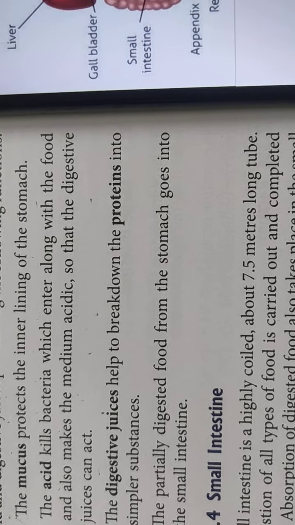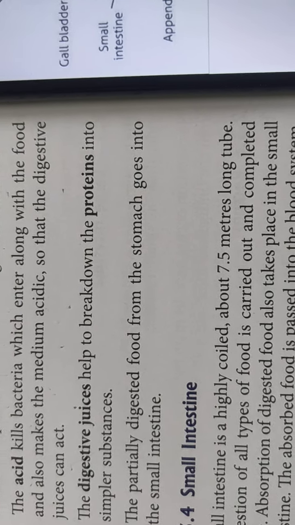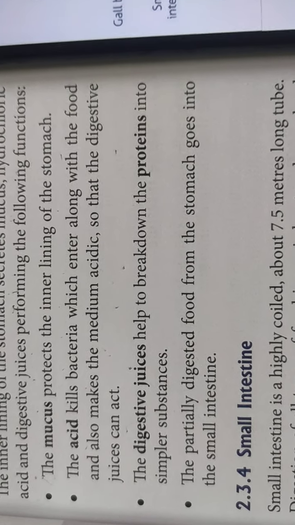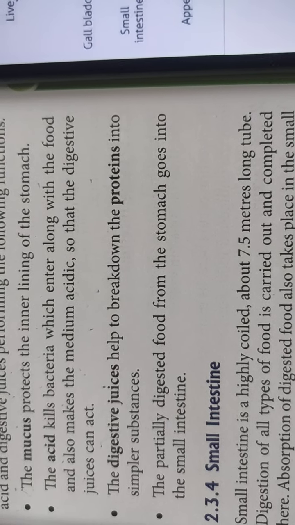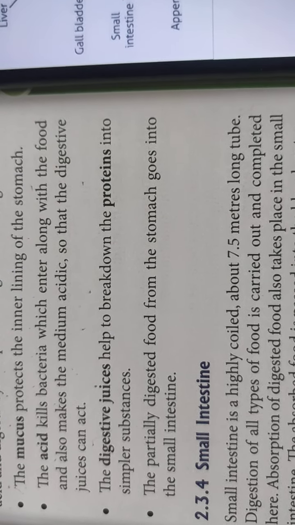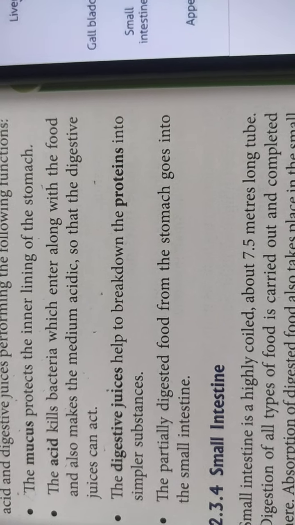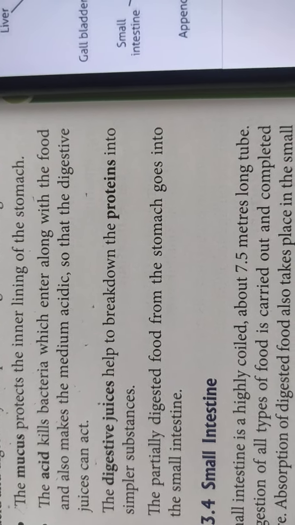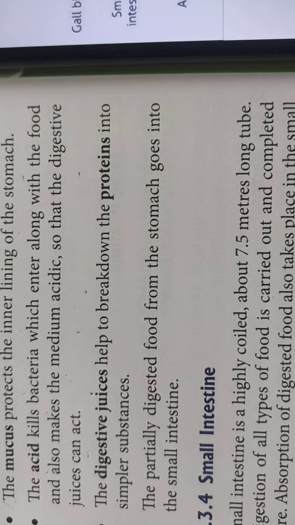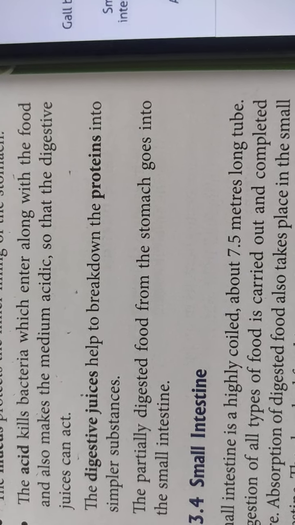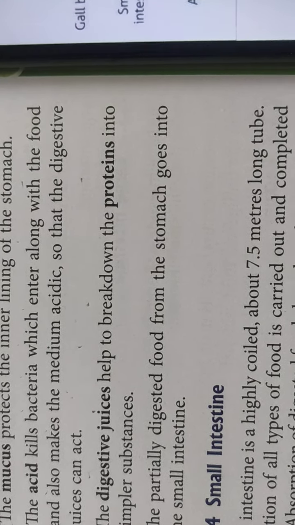It also helps to kill the bacteria. Suppose when we are eating, some bacteria can go inside with our food, so that acid kills the bacteria. It also helps in digesting the food.